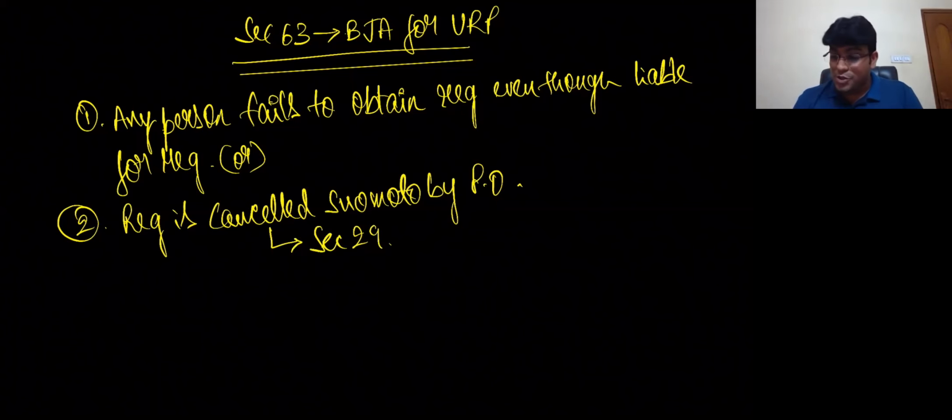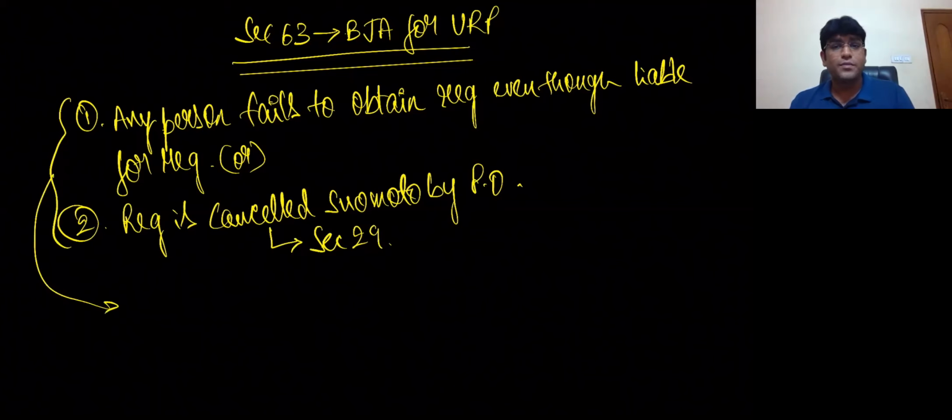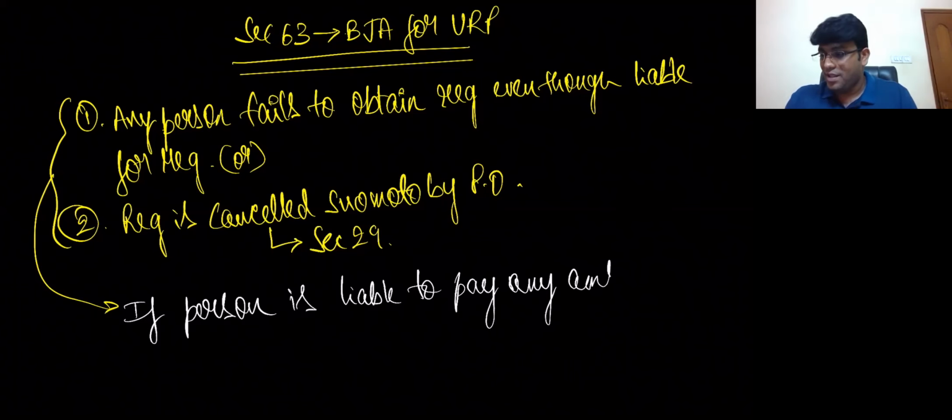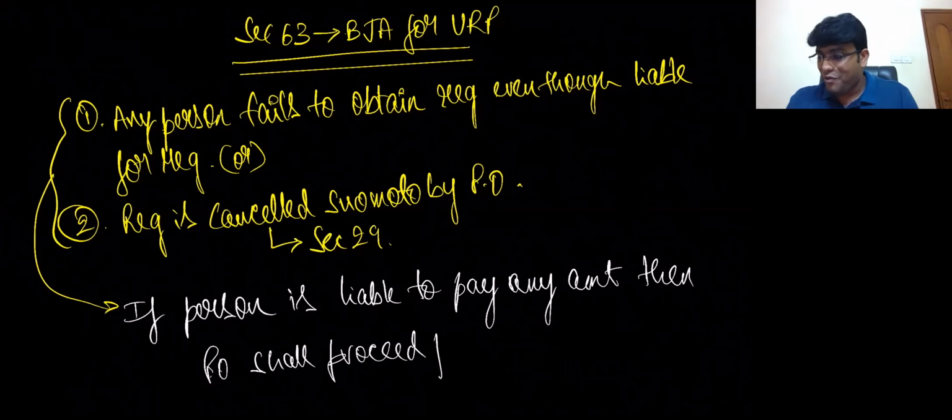Correct, my dear friends? So in these two cases, if the person is liable to pay any amount, then PO shall proceed for best judgment assessment.